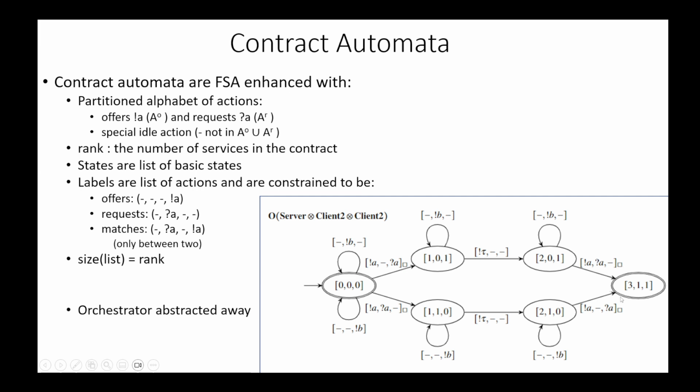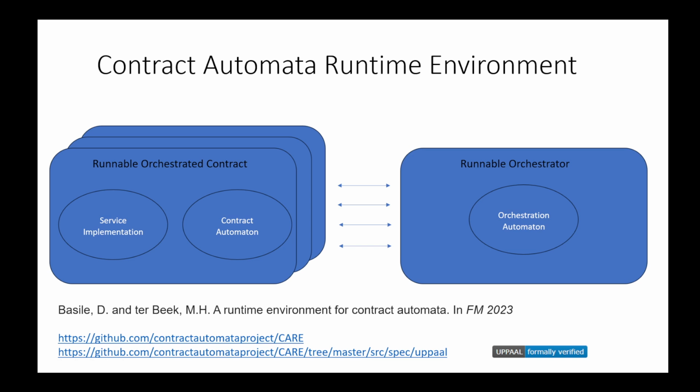An important aspect is that contract automata completely abstract away from the underlying mechanism that is used to realize the orchestration. We only see the orchestration automaton. To concretize this aspect, last year in 2023, at Formal Methods, the Contract Automata Runtime Environment was introduced.